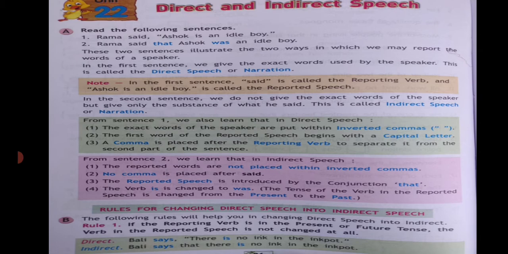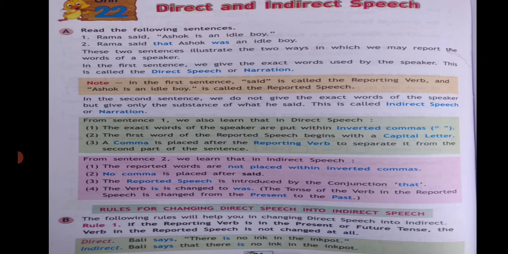So in direct speech, we must remember that the exact words are put in inverted commas. The first word of the reported speech begins with a capital letter. The comma is placed after the reporting verb to separate it from the second part of the sentence. And in indirect speech, there are no inverted commas and no comma placed after said. Reported speech is introduced by the conjunction that, and it is changed from present tense to past tense.